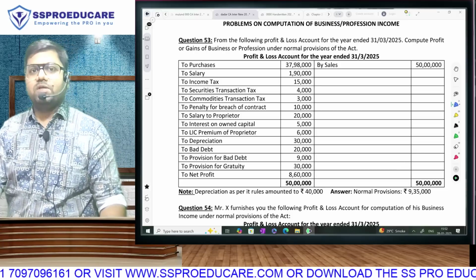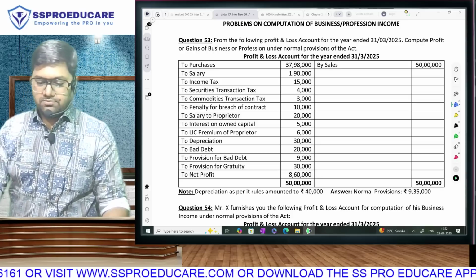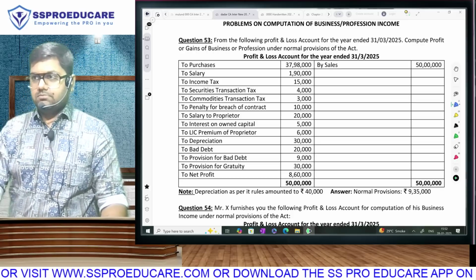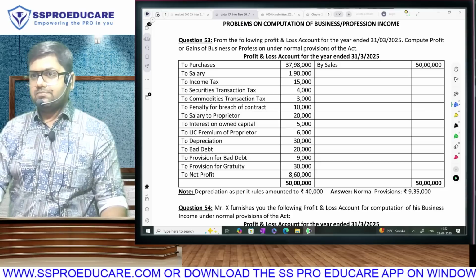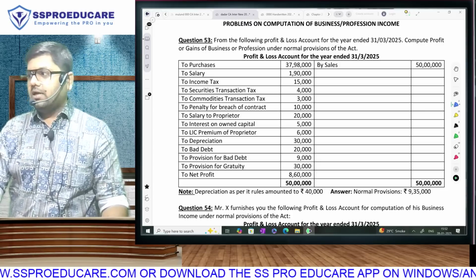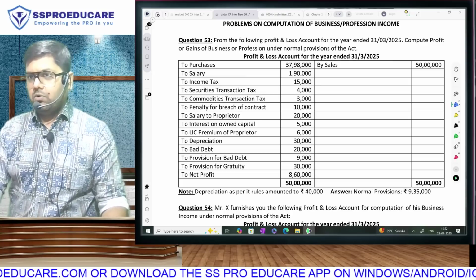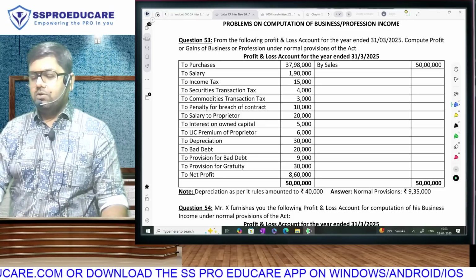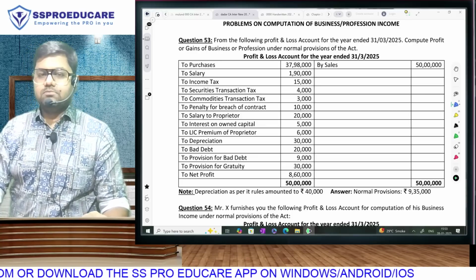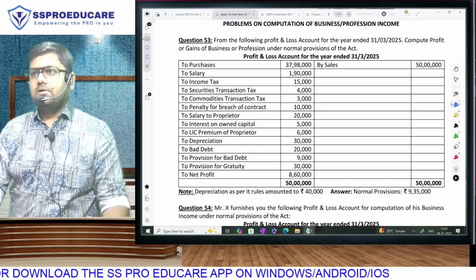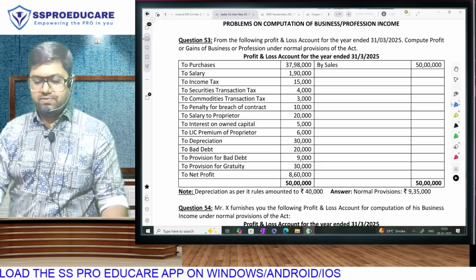With this, we come to the debit side. See if you understand the system. Purchases 37 lakhs 90,000. Think about the question and speak the answer. Expense, debited, allowed. Debited and allowed, no effect. Next. Salary 1 lakh 90,000. Expense, debited, allowed. Debited and allowed, no effect.